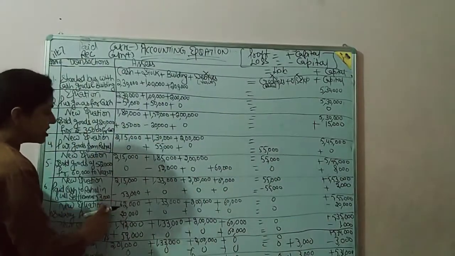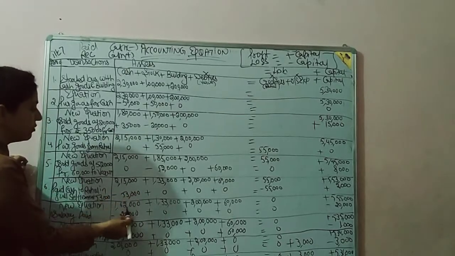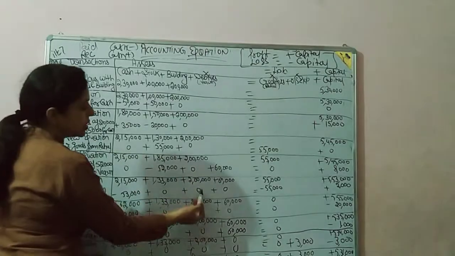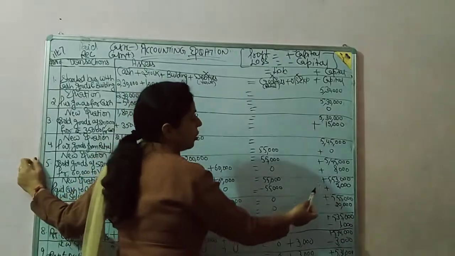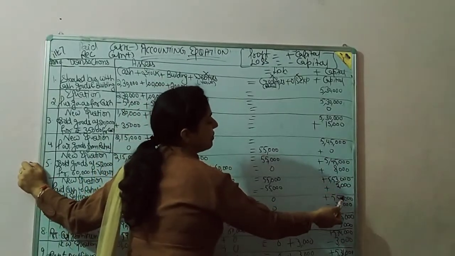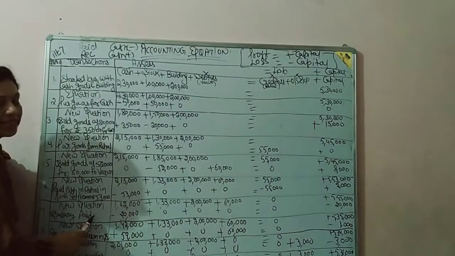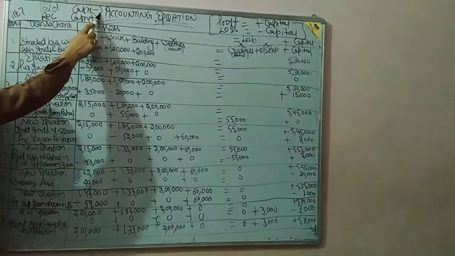Now the new equation will be 2,15,000 minus 53,000, 1,62,000. No change in stock, no change in building, no change in debtor. Creditor will become 0 now and capital will be 5,55,000. Now the next is salary paid. As I already told you, whenever you see the word paid, paid means cash minus.